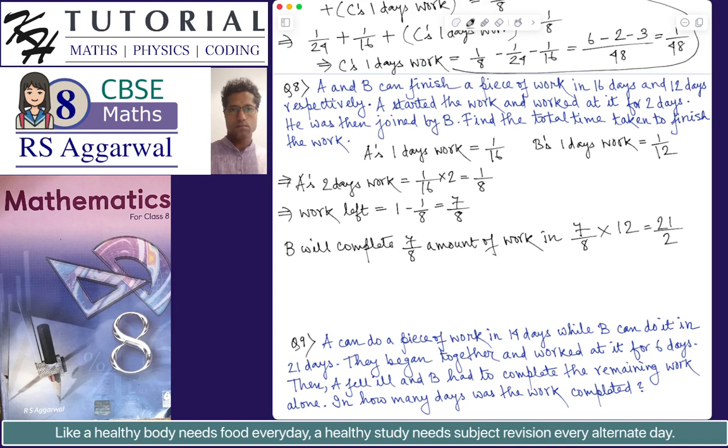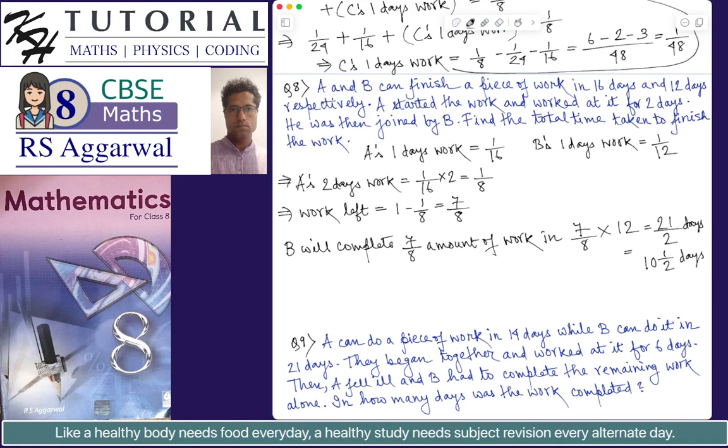So definitely B will do 7 by 8 amount of work in 7 by 8 multiplied by 12, using the basic unitary method. So 7 by 8 multiplied by 12 is, with 4 times 2 and 4 times 3, 21 by 2. So it's 21 by 2 days, which is equal to 10 and a half days.